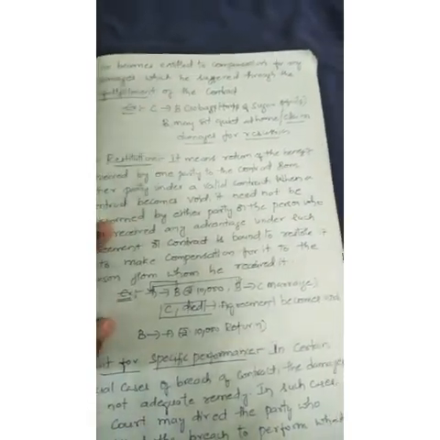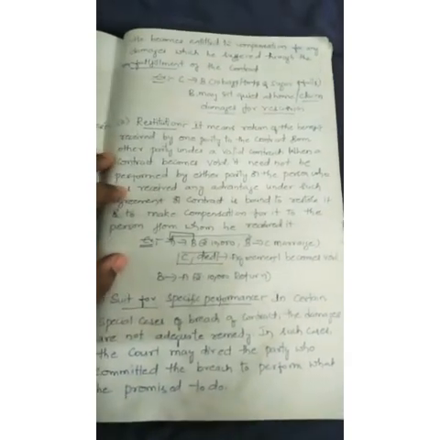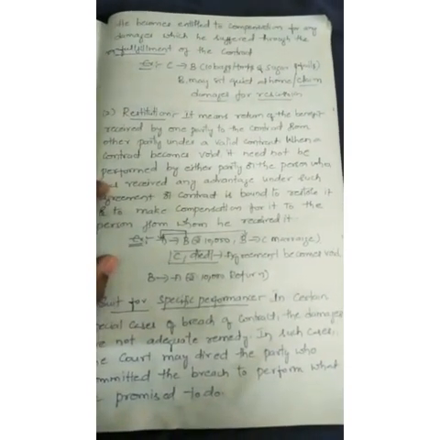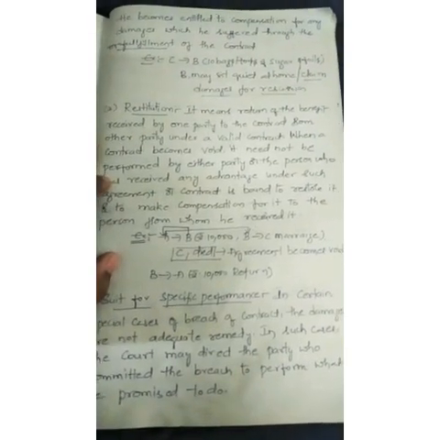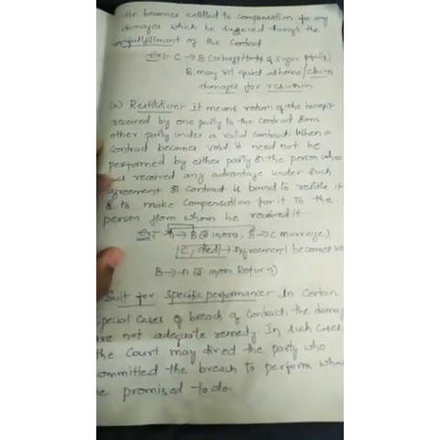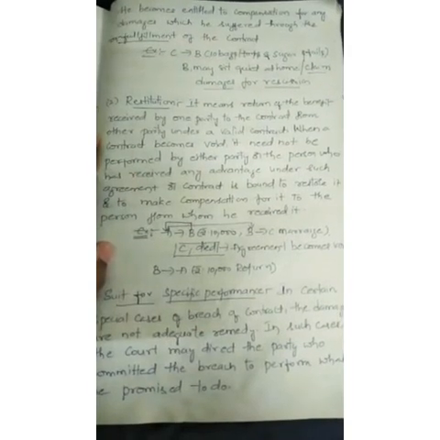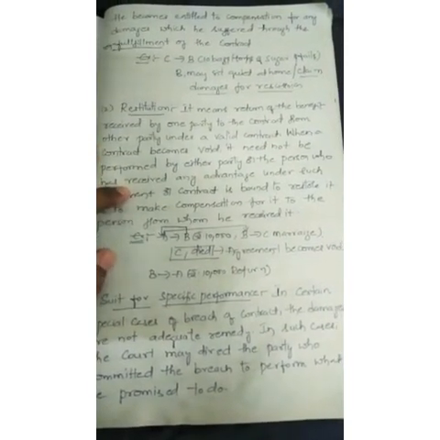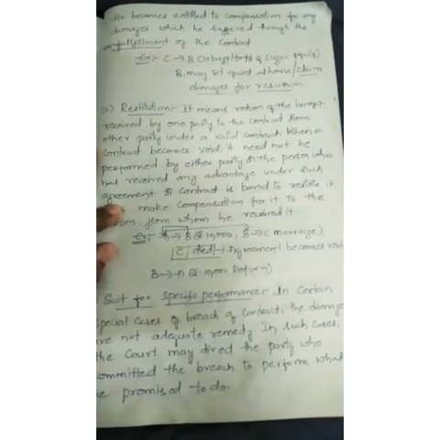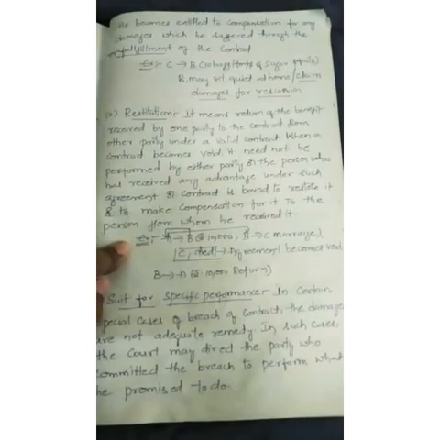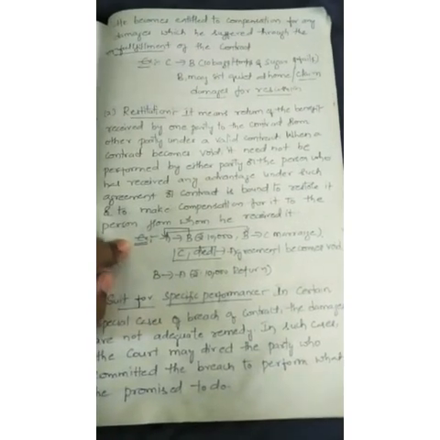Okay, the next remedy available here is restitution. It means return of the benefit received by one party to the contract from the other party under a valid contract. When a contract becomes void, it need not be performed by either party, and the person who has received any advantage under such an agreement or contract is bound to restore it or to make compensation for it to the person from whom he received it.